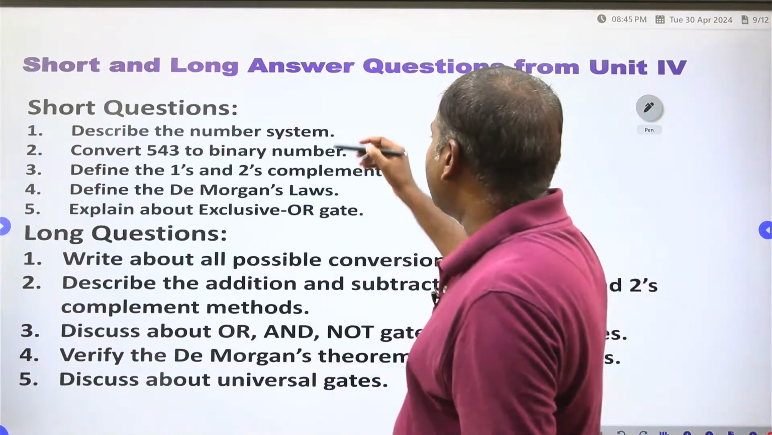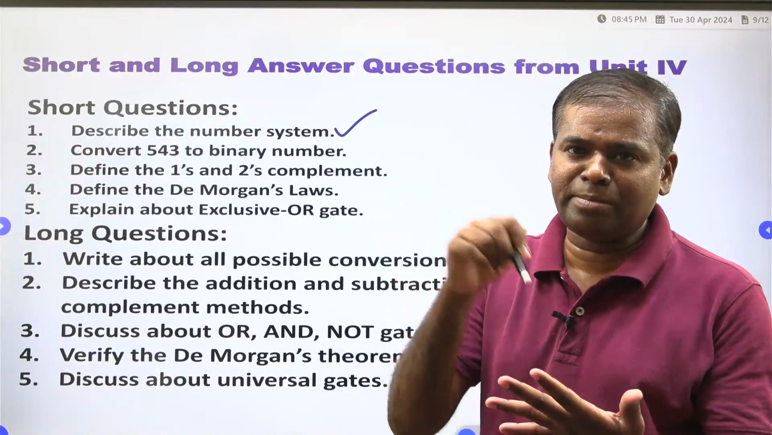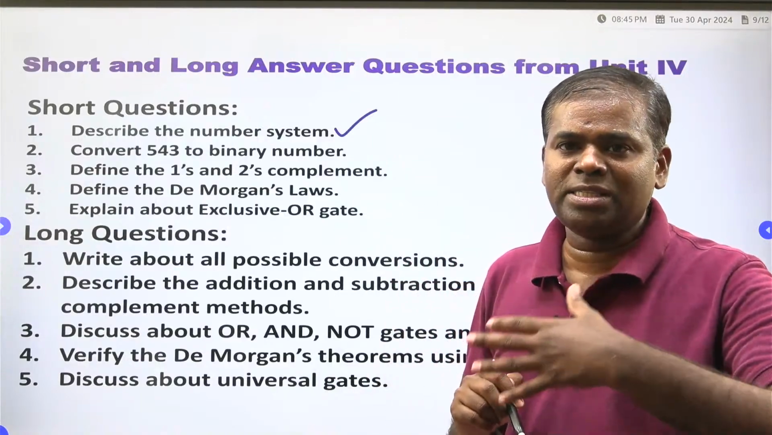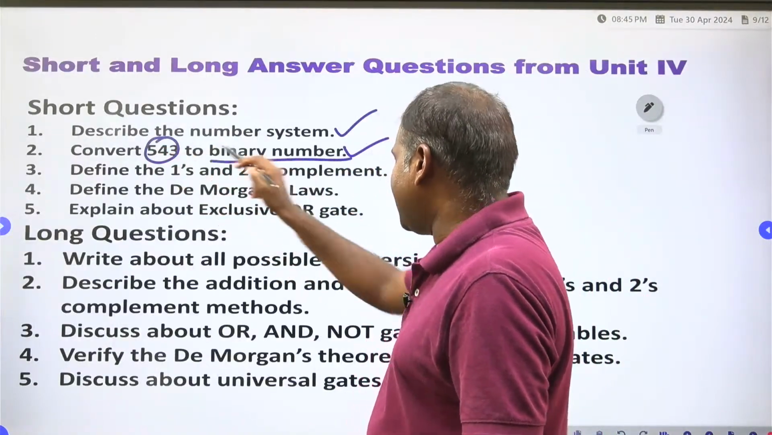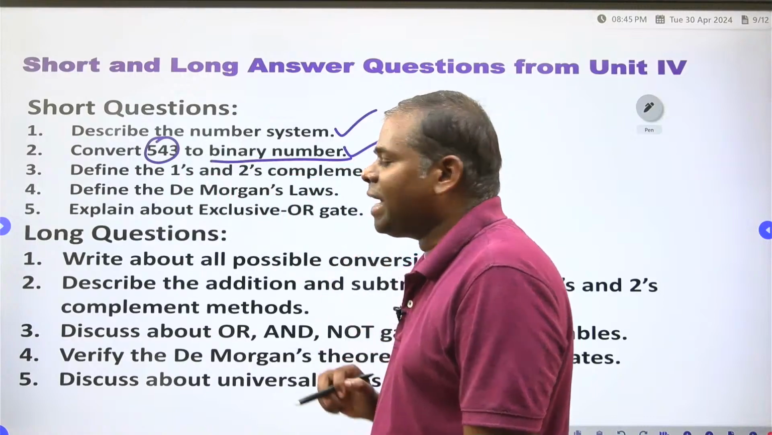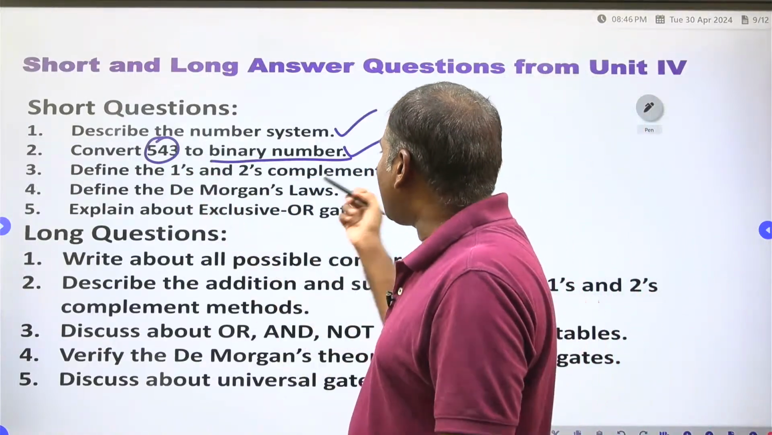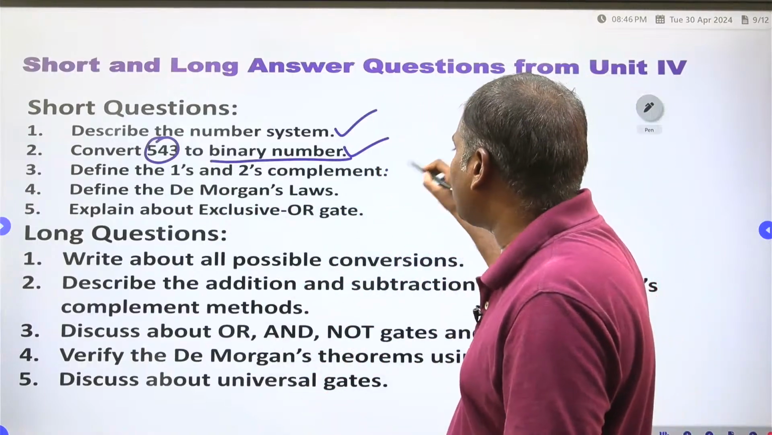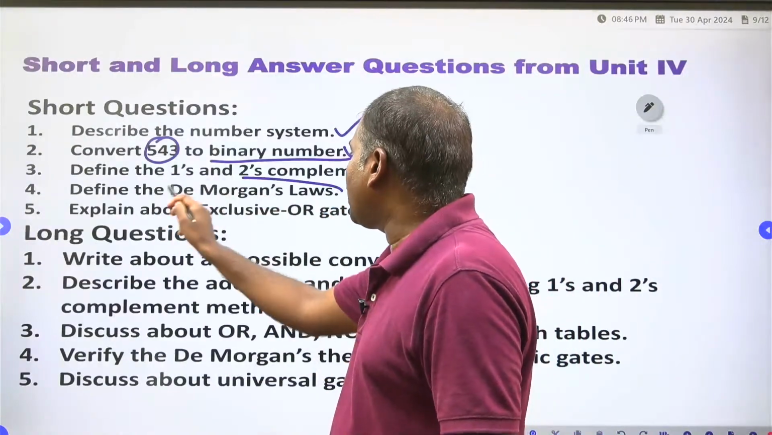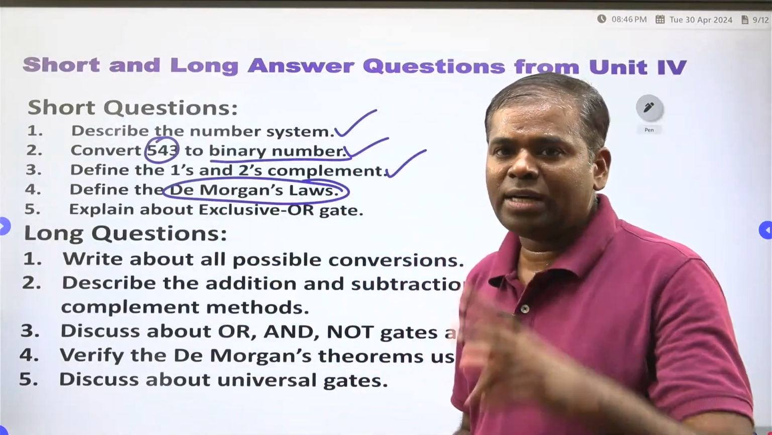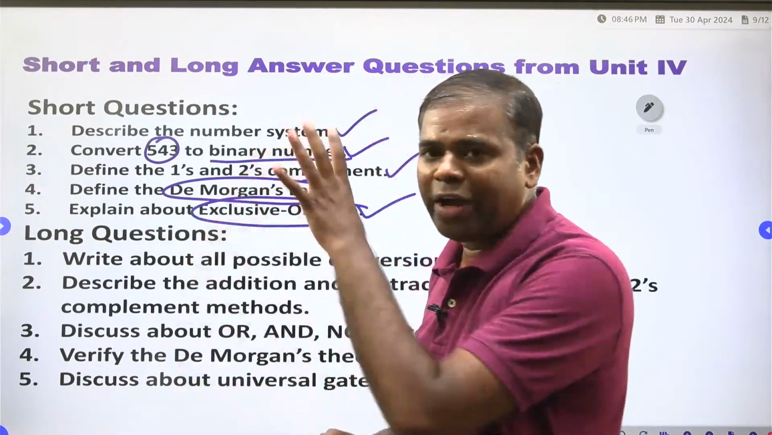Once you have to see: describe the number systems, binary number system, octal number system, hexadecimal number system, decimal number system. You have to describe all the number systems. Next, convert a decimal number into a binary number. Like this they will ask, any number they will ask. Define the ones complement and twos complement with examples. You have to define what is the ones complement and what is the twos complement. Define the De Morgan laws. Two laws are there, and you have to explain those two laws. Explain about the exclusive OR gate. These are the 5 short questions.